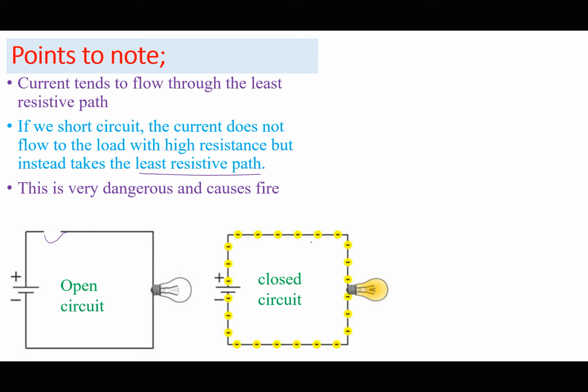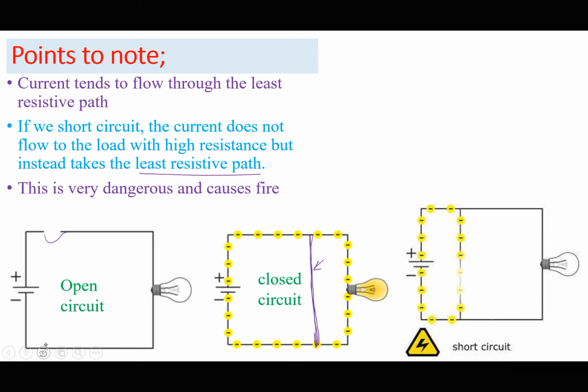However, we can cause a branch somewhere before reaching the bulb where the wire creating the branch has extremely low resistance. In that case, the current will not go through the bulb because this has a lower resistance and the current tends to flow through the least resistive path. So in that case, we have caused a short circuit.